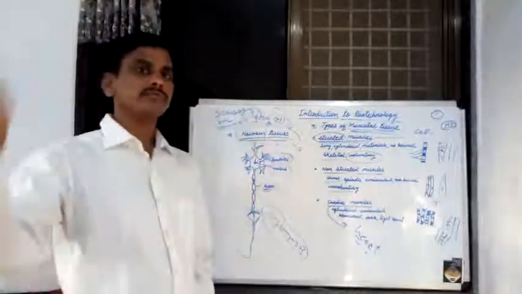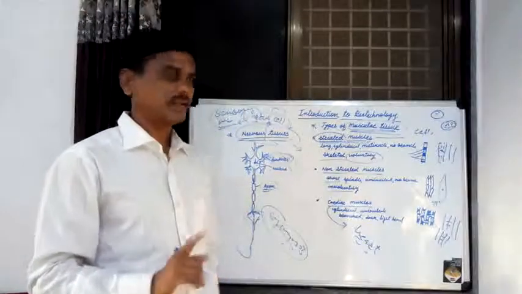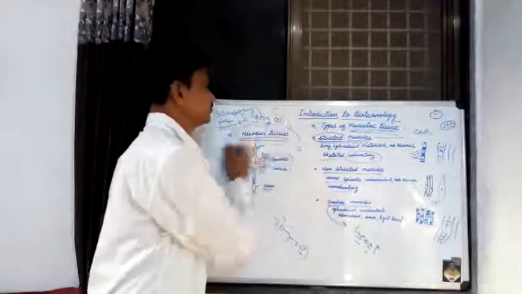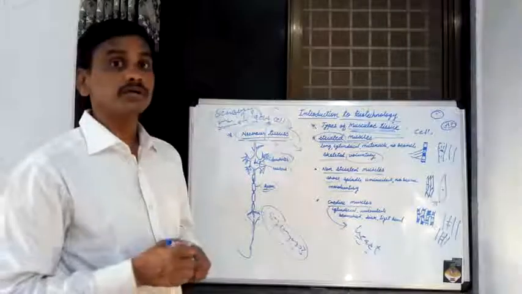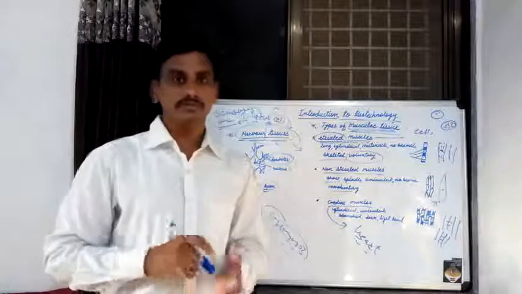Such type of control and coordination is carried out by the different types of nerve tissue present in our body. Thank you.